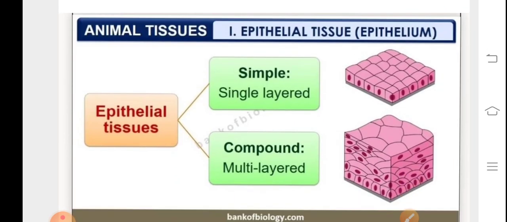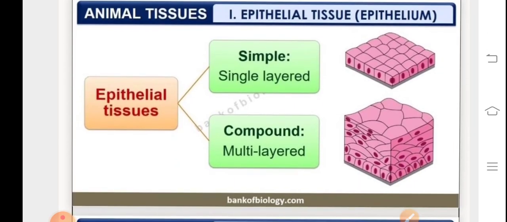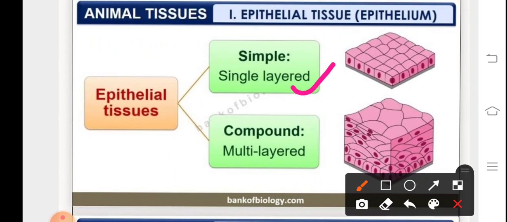Talking about the epithelial tissue, they are basically divided into two types. That is the simple or the single layered and compound epithelial tissue, which comprises of many layers or multi-layered. Now when we see the epithelial tissue, we can see that the one denoted in gray, that's the basement membrane on which the epithelial tissue rests. The basement membrane is secreted by epithelial tissue as well as connective tissue.